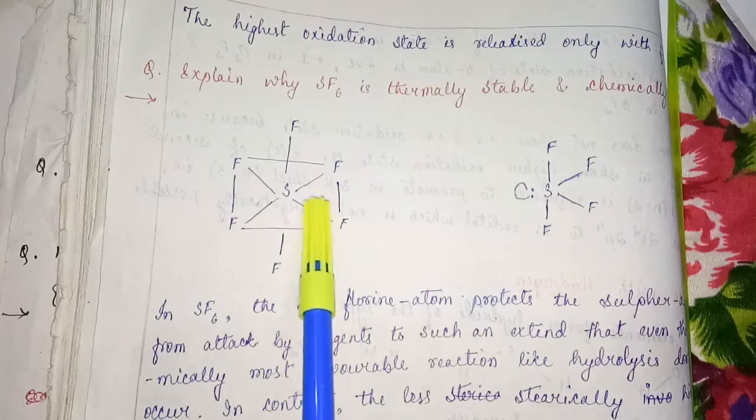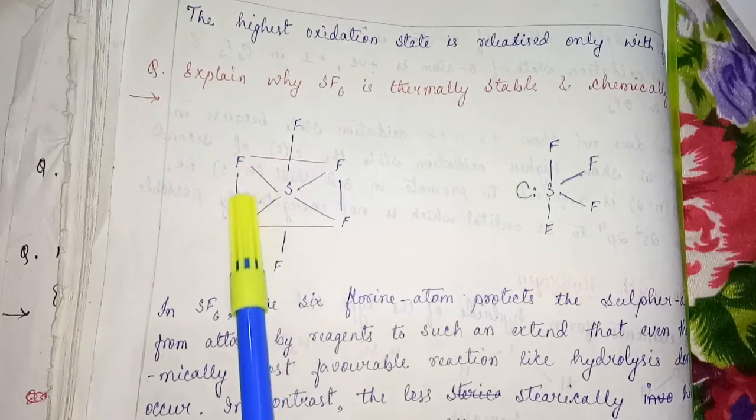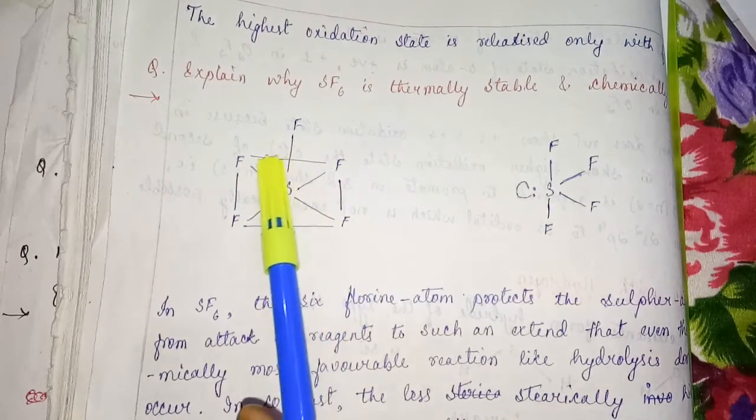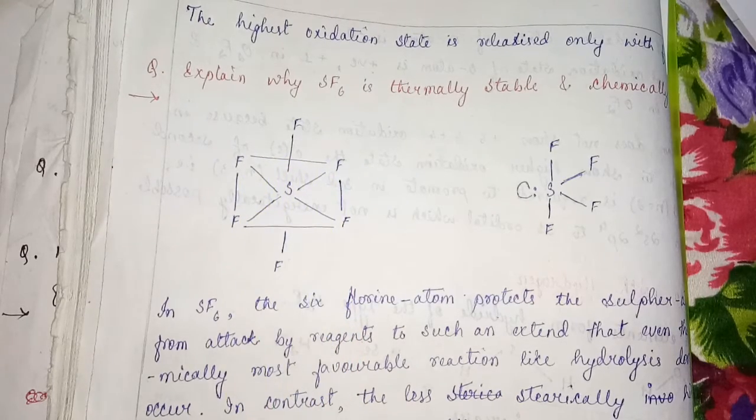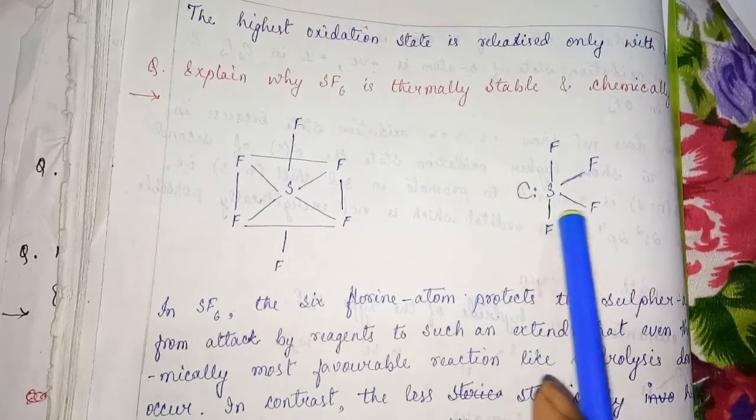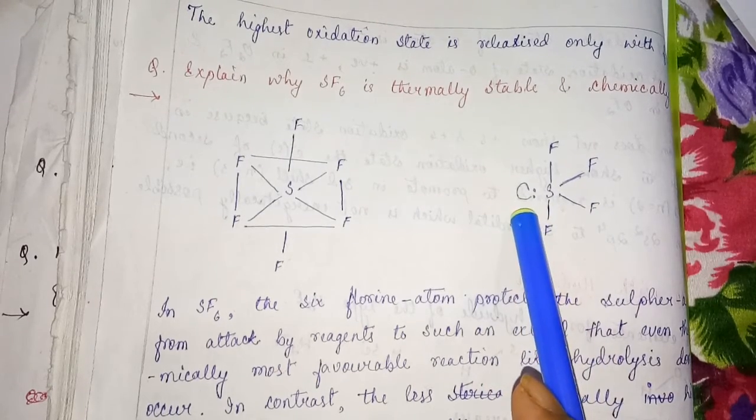But in SF6, sulfur is surrounded by 6 fluorine atoms, which protect the sulfur atom in such a manner that even a favorable reaction such as hydrolysis does not occur. But here it happens because it is free to attack.